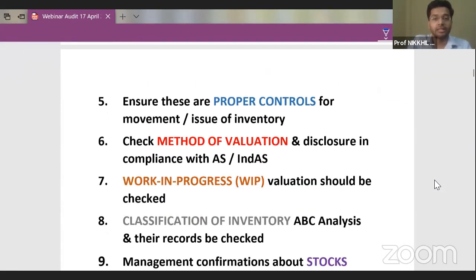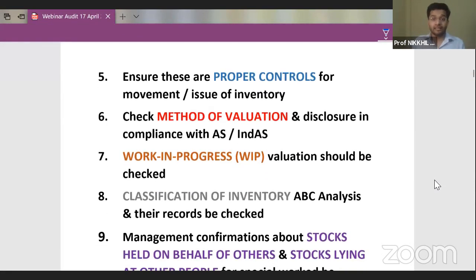Then ensure these proper controls. These are proper controls for movement and issue of inventory. Now, guys, if the books of account have 50 units of finished goods, and if you go to the warehouse, only 40 units of finished goods were found by you. That means 10 units of finished goods have been stolen from the warehouse.